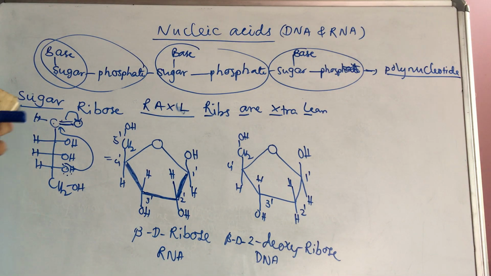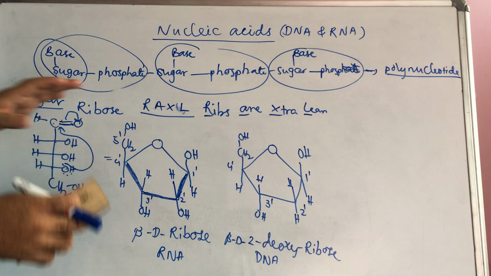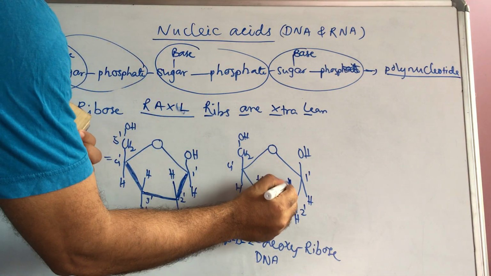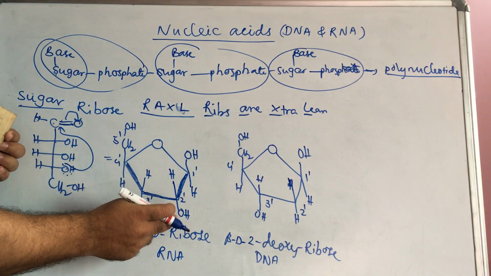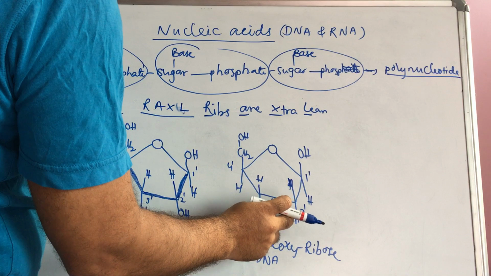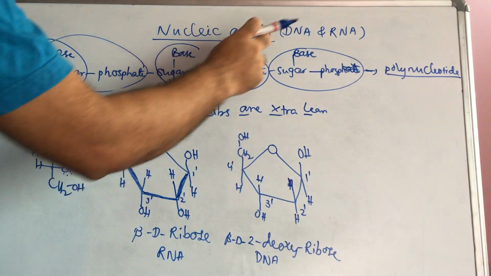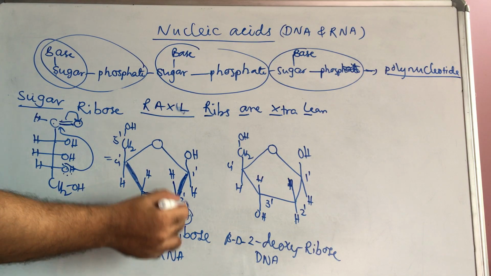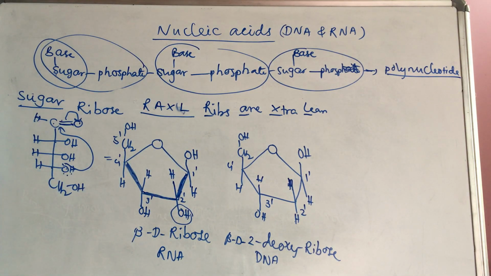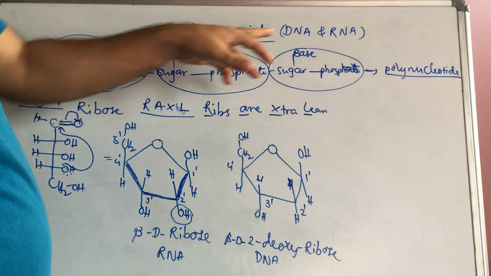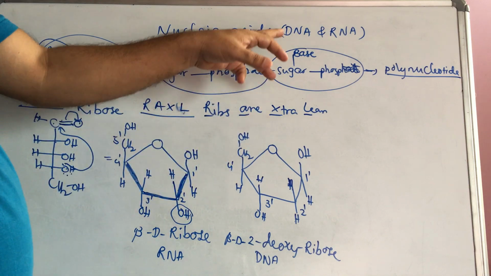Next one is the nitrogen bases. What are the nitrogen bases present in the DNA? Keep in mind, this is the structure here. Hydrogen only is present here, and here hydrogen and OH. Generally, because this OH is absent, the DNA molecule is more stable than the RNA, because RNA may undergo some nucleophilic reactions. That's why it is easily hydrolyzed and unstable. RNA is unstable compared with the DNA.